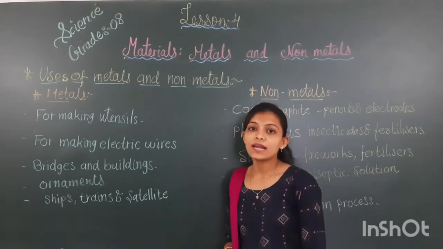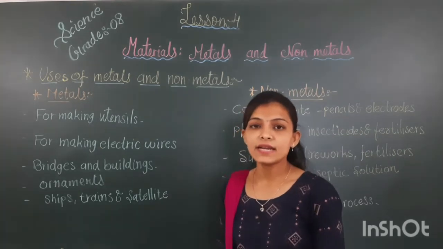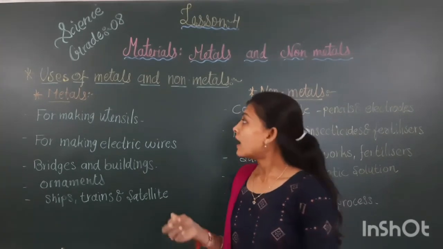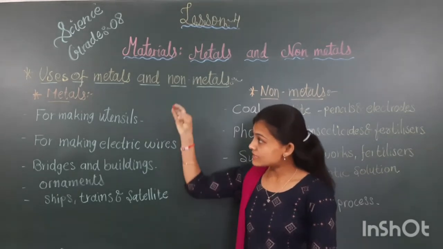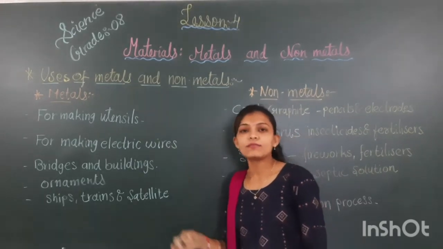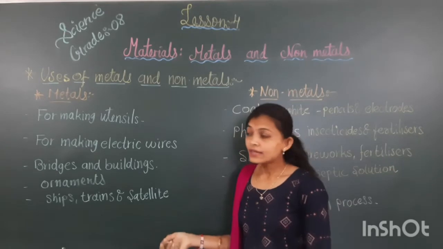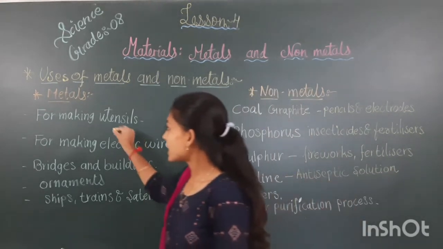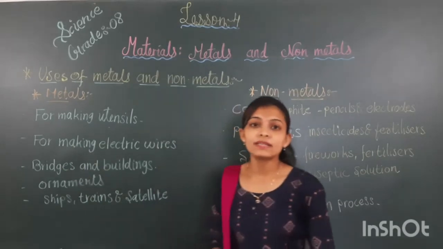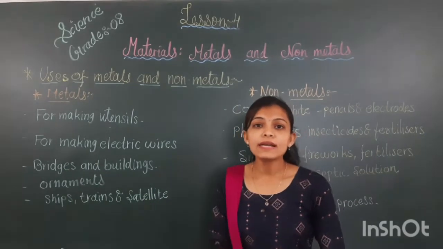In our routine life, how are we using metals and non-metals? What are the uses of metals? Now let's see. First we will study the uses of metals. Metals, you know that very well. Metals we are using for making utensils. Utensils means जो हम बर्तन use करते हैं. Which metals are we using?